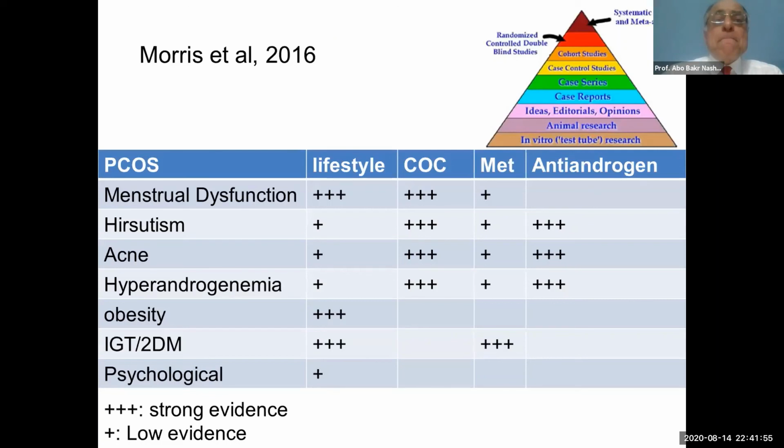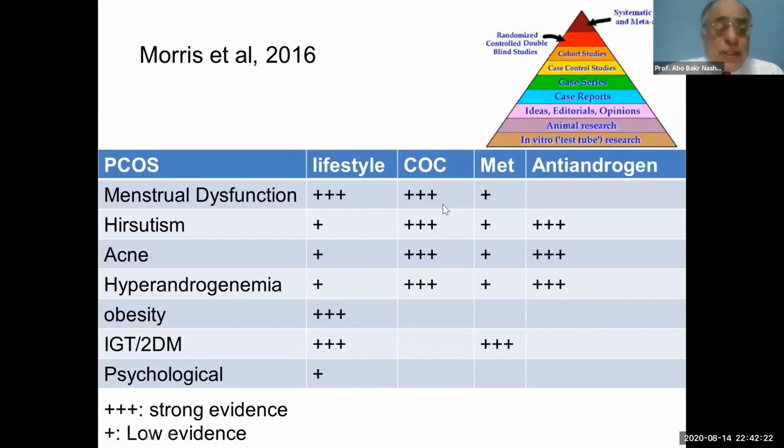To come to the last slide, we are in the era of evidence-based medicine, and as we mentioned, these are the lines of the treatment of adolescent polycystic ovary syndrome: the lifestyle, the combined oral contraceptive pills, the metformin, and the anti-androgen. And there is strong evidence for lifestyle in menstrual dysfunction, obesity, glucose intolerance and diabetes.